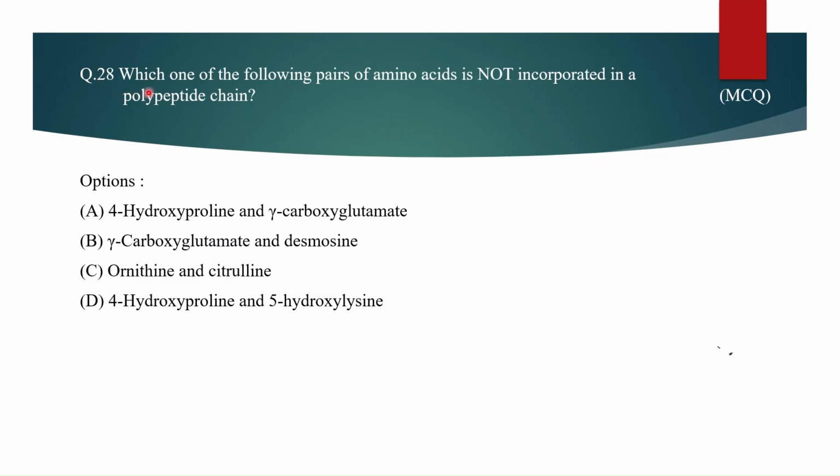Question number 28. Which one of the following pairs of amino acids is not incorporated in a polypeptide chain? Options are 4-hydroxyproline and gamma-carboxyglutamate, gamma-carboxyglutamate and desmosine, ornithine and citrulline, 4-hydroxyproline and 5-hydroxylysine. The answer is ornithine and citrulline. Let's see the explanation.